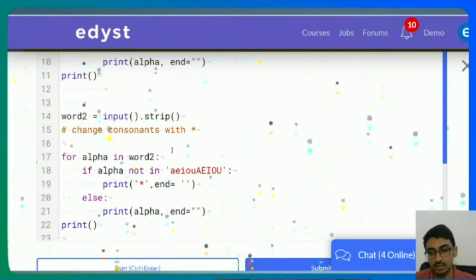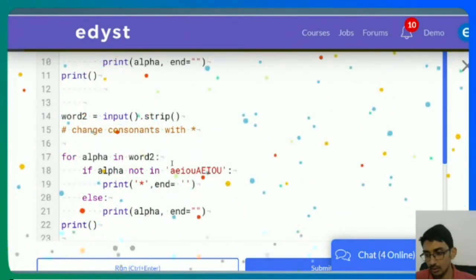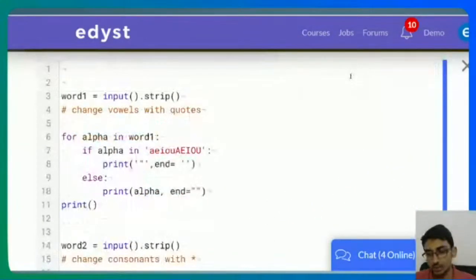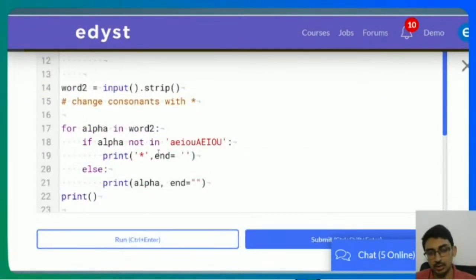In other languages, I can go through each character, and if the alpha is in word one, do this, and if the alpha is in this, do that. Somebody's saying if we use the replace method, we are unable to get the second one. Yeah, I think for the replace method, yes. This one you can't do because you will have to get a huge number of replacements. You can't do it with replace because I think it replaces the first instance only. It doesn't replace everything.